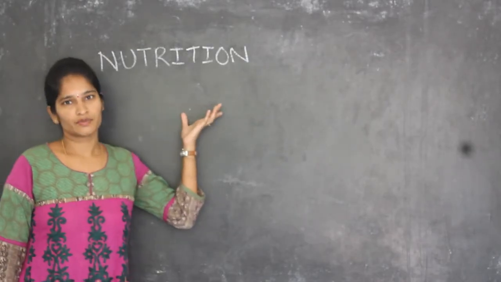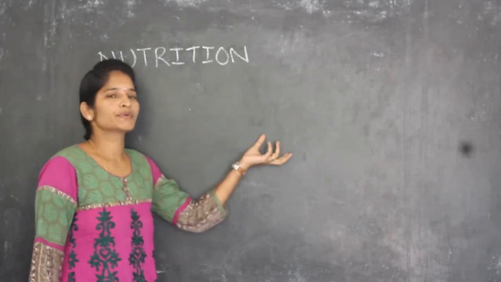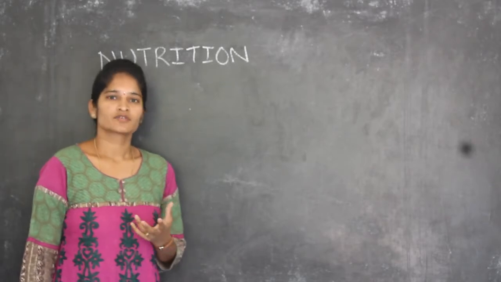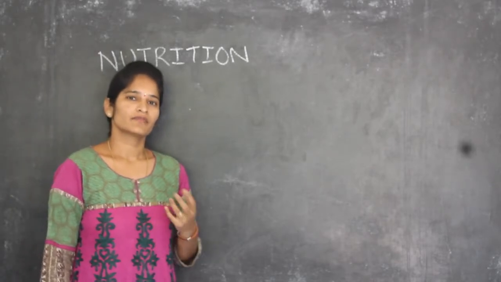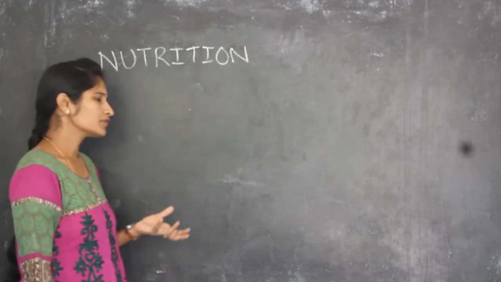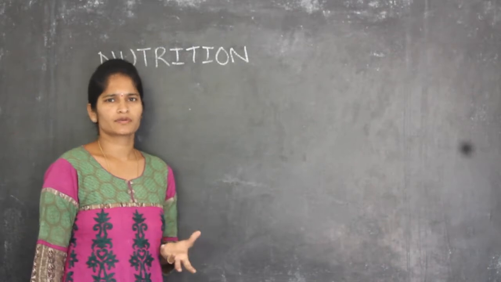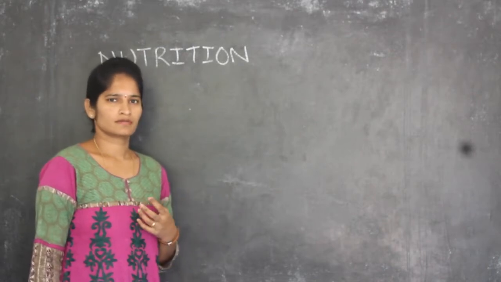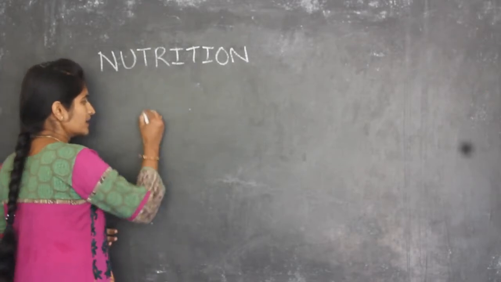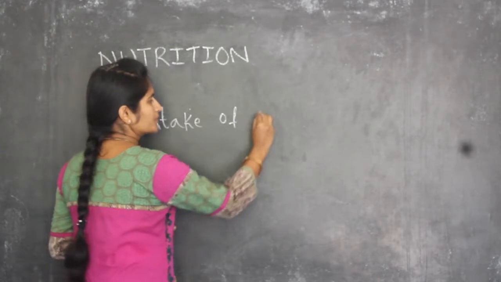What is nutrition? So nutrition is nothing but intake of nutrients. That means, see, when we are doing some work, we need energy. So where are we getting that energy? We are getting that energy by the food we take. Is it clear? So what type of food do we take? We take different types of food which contain proteins, nutrients, vitamins, carbohydrates. Is it clear? So nutrition is nothing but intake of nutrients.